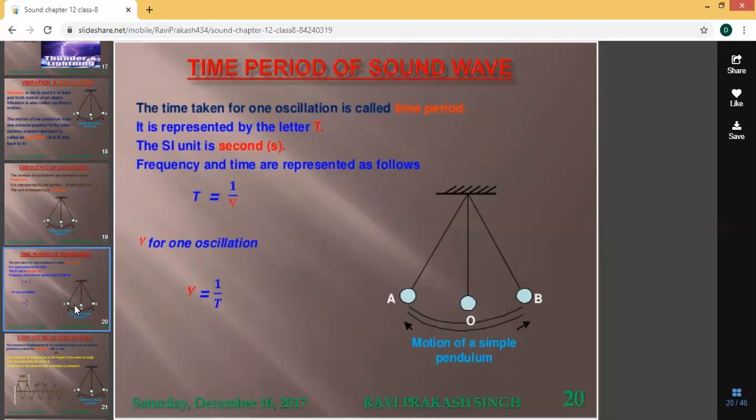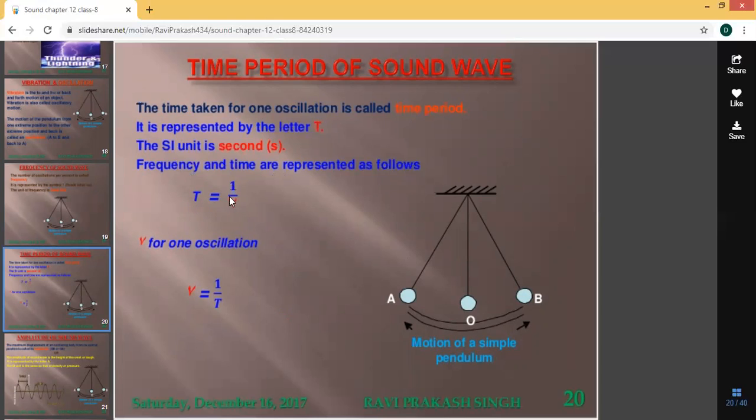Then time period of sound wave. What is meant by time period? The time taken for one oscillation is called time period. One oscillation means from the point A, it will come to B, again from B it will come back to A. So how long it takes, that is called time period. It is represented by the letter T. The SI unit is second.